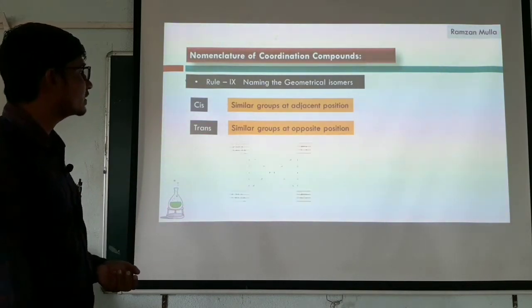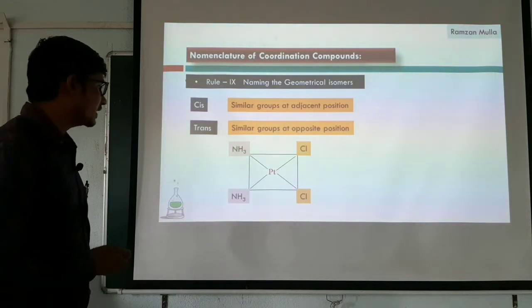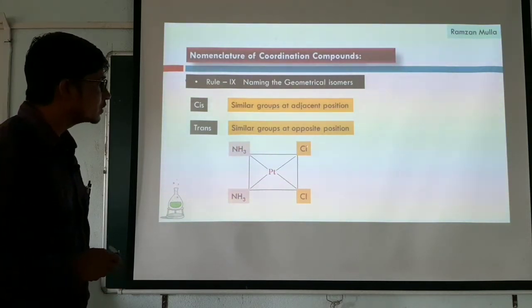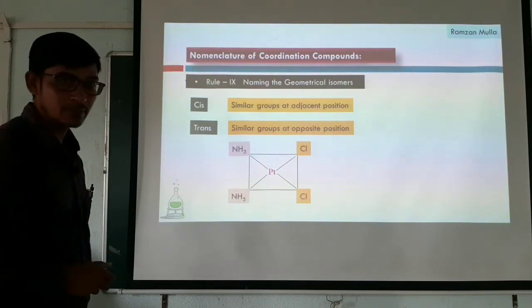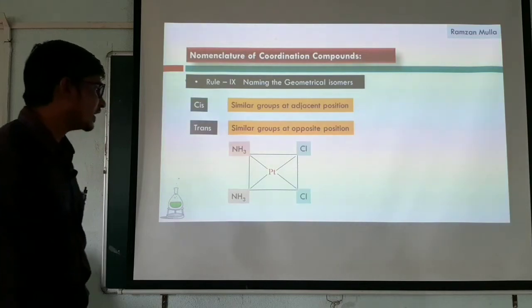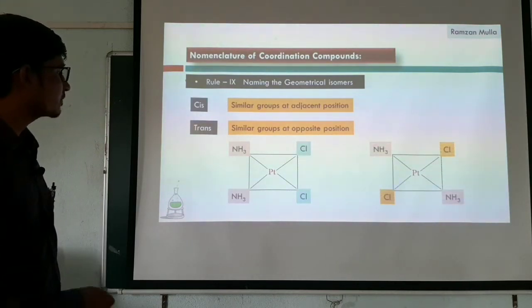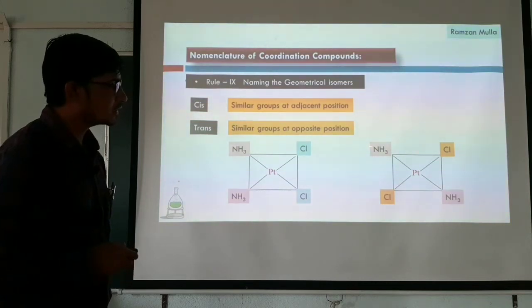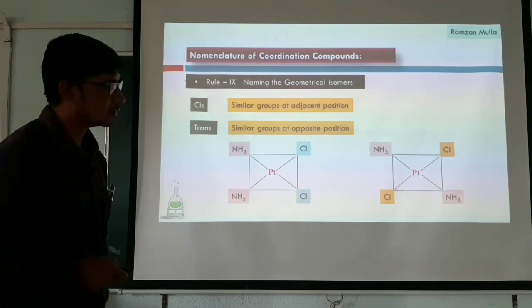Here we have a complex. In this complex, I have two ammonia ligands and two chloride ligands. These two chloride ligands are on the same side, so if two ligands are on the same side, we use the prefix cis. Similarly, come to this: in this complex, these two amine ligands are on the opposite side.